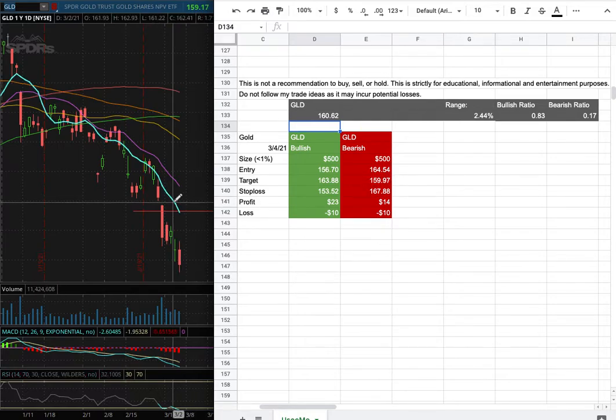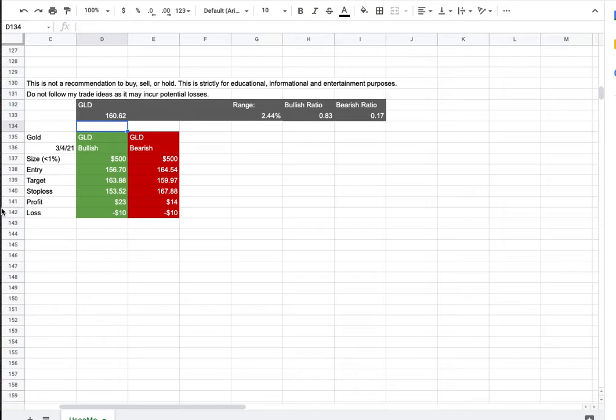However, if I were to open a short position, my entry is at $164.54, and that is this range here, and that coincides with the 9-day moving average. My sell target is at $159.97, and my stop loss is at $167.88. So whichever entry price were to hit first, that will be my position of the week.